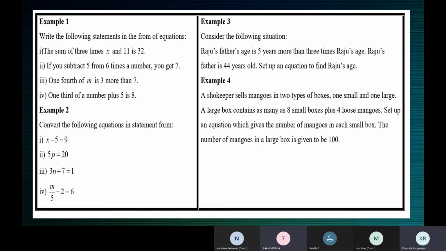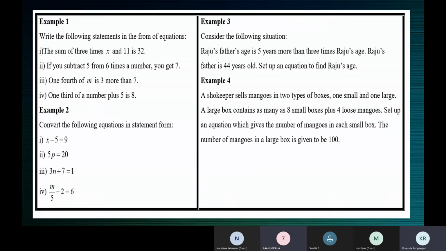3 times of a number added to 7 is 1. Okay. 3 times of a number is not added to 7. 7 is added to 3 times n. Oh, okay. Plus 7. 7 is added to 3 times n. So actually your way is also correct. But in the strict sense, supposing you have 3n with you, I give you 7 more. So 3n plus 7. If you have 7 with you and I give you 3n, then it will be 7 plus 3n.